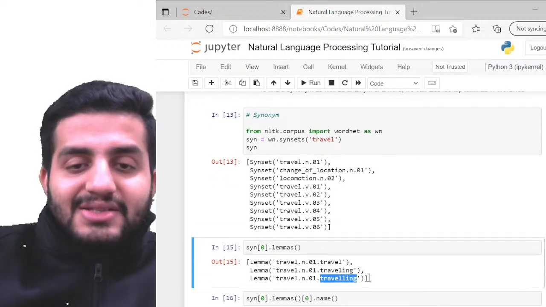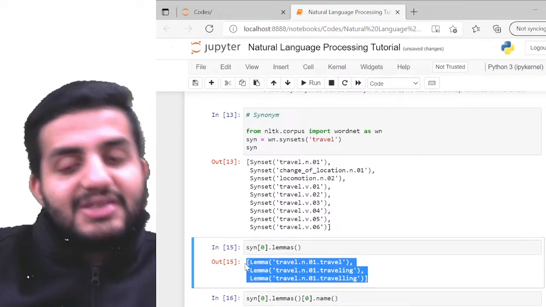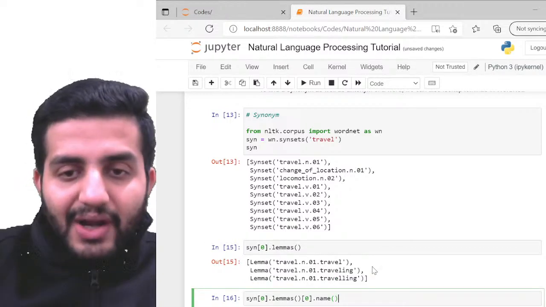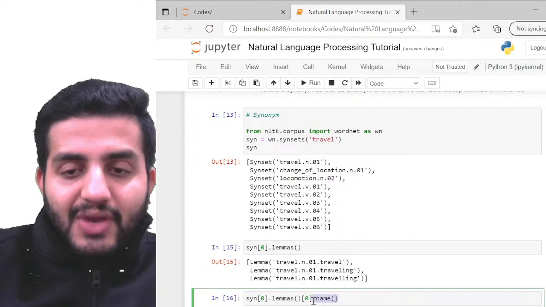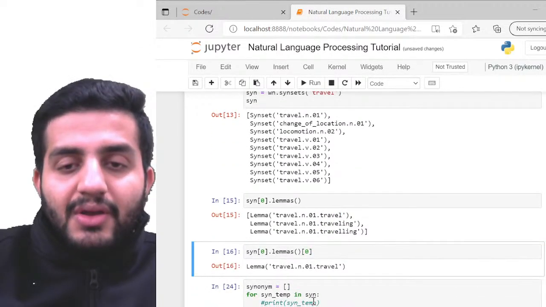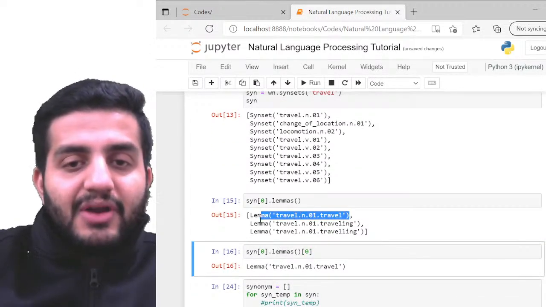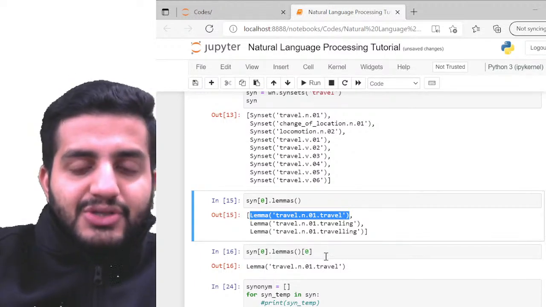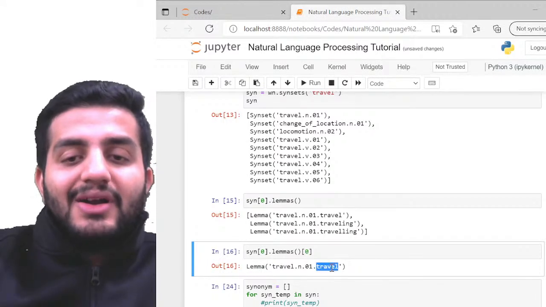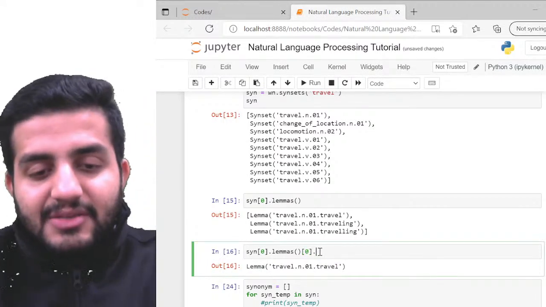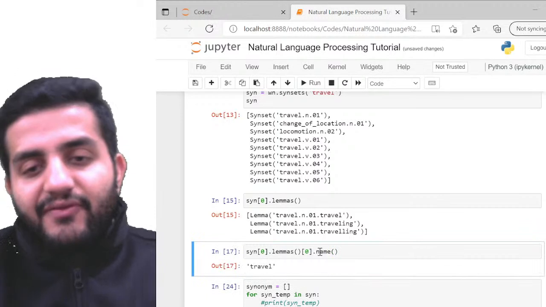Now again, look at this. This is just a list for me. What if I have to call this particular word from the lemma? I can just call this 0, which is my first index of the word available, right? The first lemma. So I have my first lemma here, and if I have to find out the word travel from here, I can simply do name on top of this, right? So I can find the word travel.